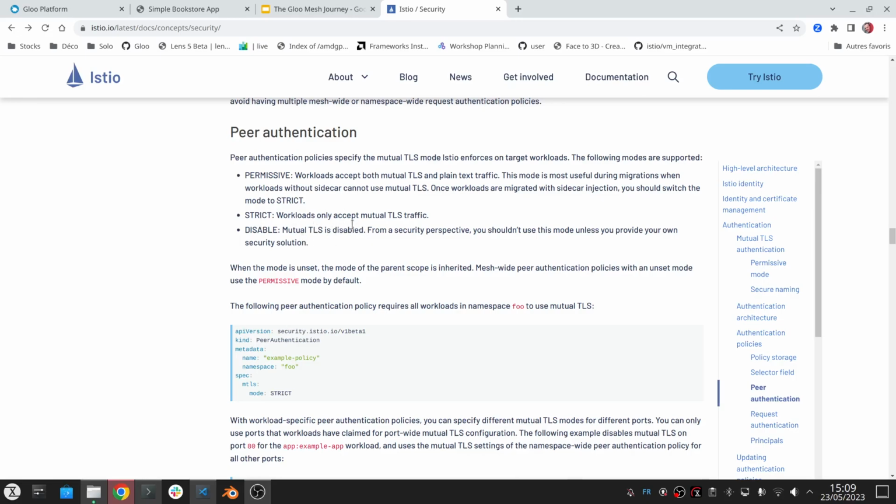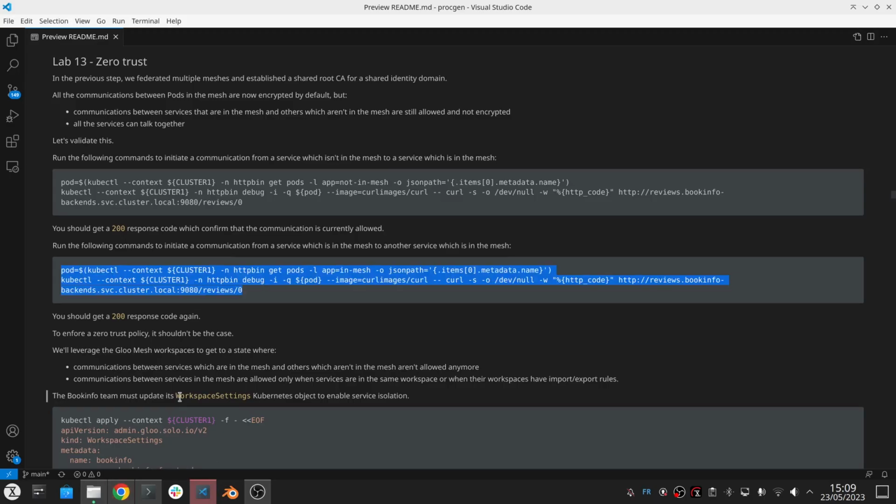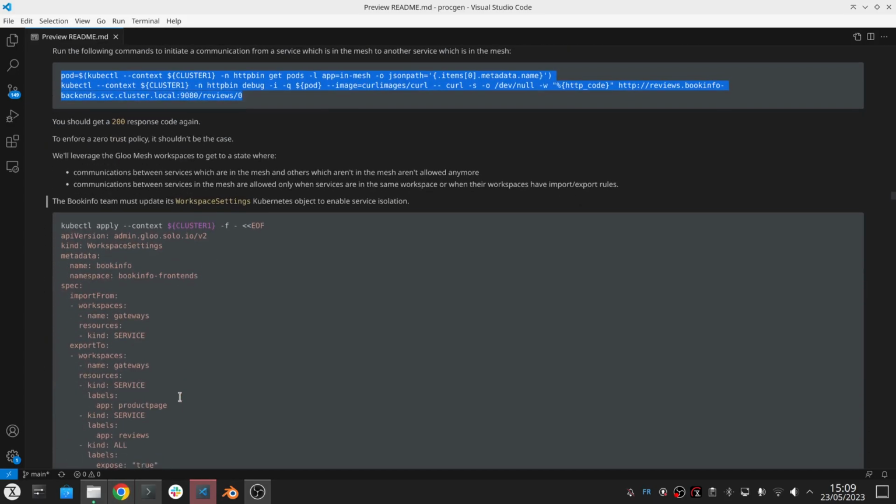But again, the problem is that you always have some exception in your cluster, so you don't really apply this strict mode because of that. And if you want to do that more gradually, then you need to go and create peer authentication objects in many different places. So that's another thing that we simplify with Gloo Platform. So let's have a look at that in action.